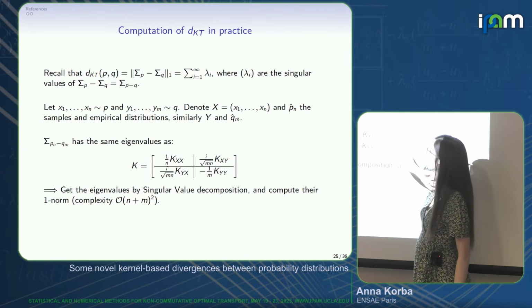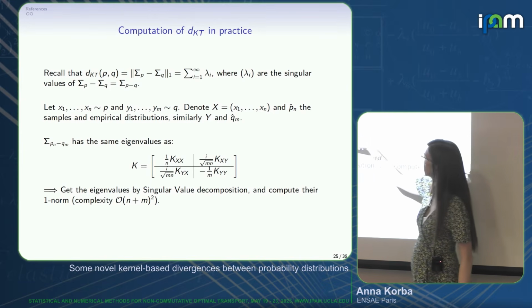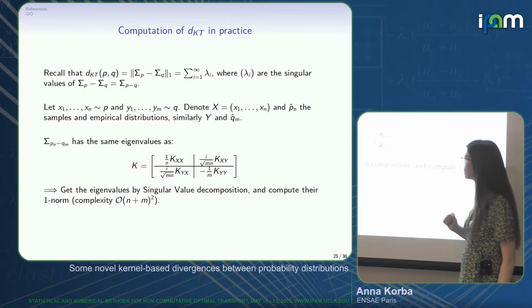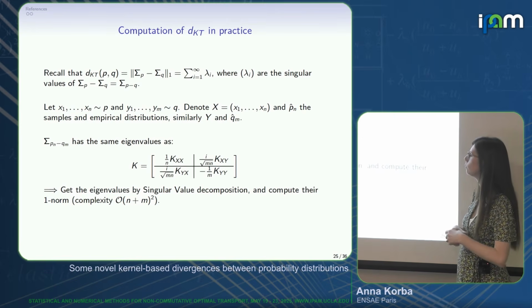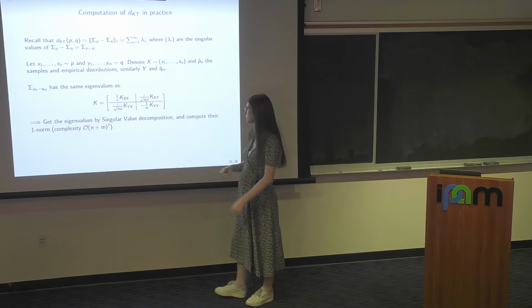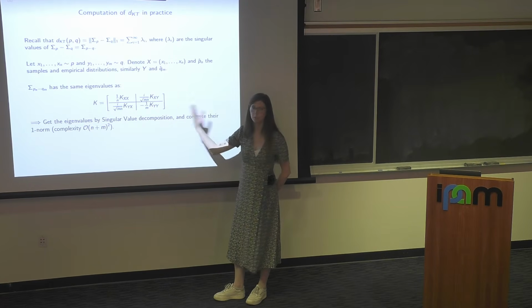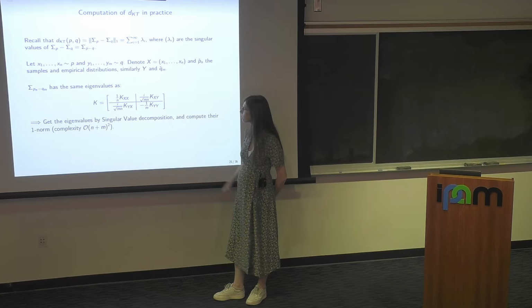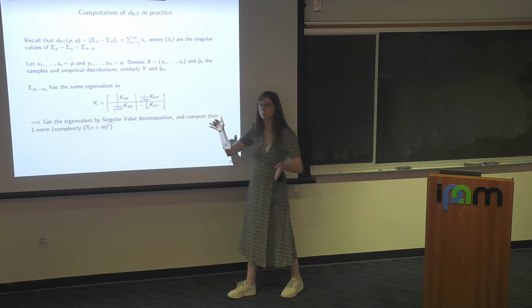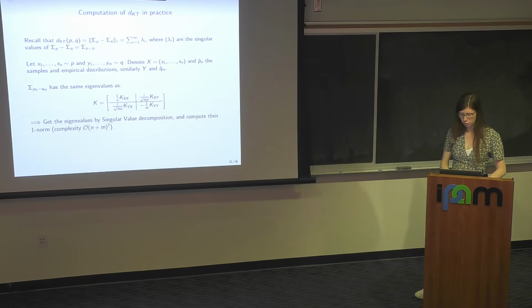If you have discrete measures, you can define the associated Gram matrices and construct a big matrix K, depending on all these samples from P and Q. And if you get the eigenvalues, singular values of this guy, you can compute this distance. So it has the same complexity as the KKL we've seen before, because similarly, you need to get the singular values of a matrix of size n plus m. Similar trick.